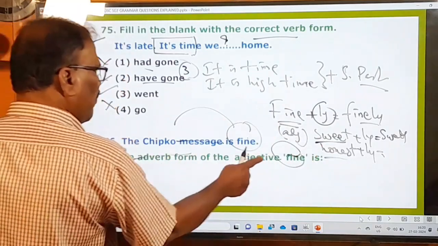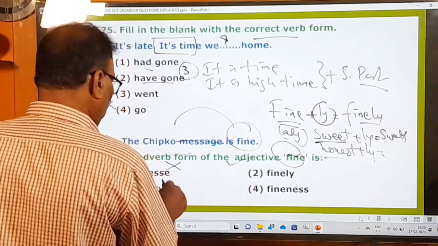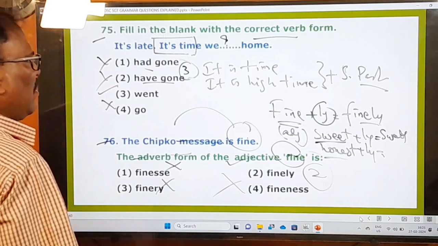So the adverb form of the adjective fine is, what is that? Finest, no. Finely, right? Finely is the right one. Second one is your option. And now let's move on to the other questions.